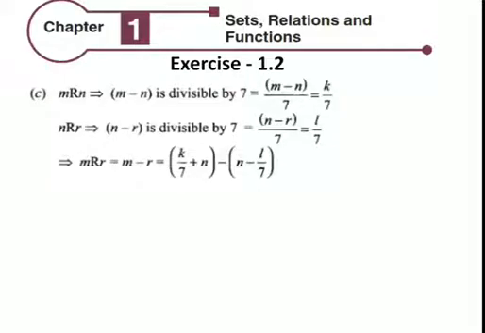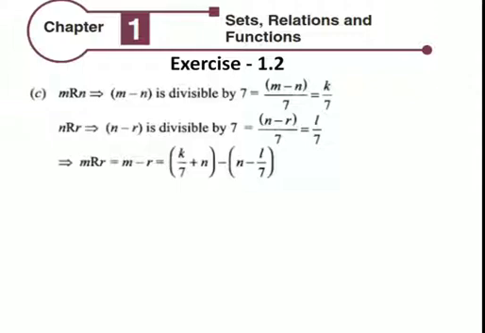M R N, M minus N is divisible by 7. Then (M minus N) by 7 equals K by 7. N R R, N minus R is divisible by 7, (N minus R) by 7 equals L by 7.